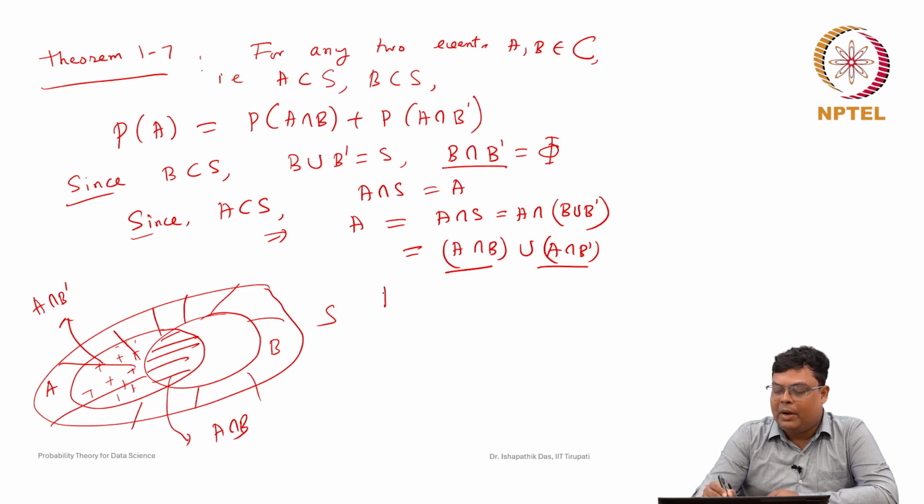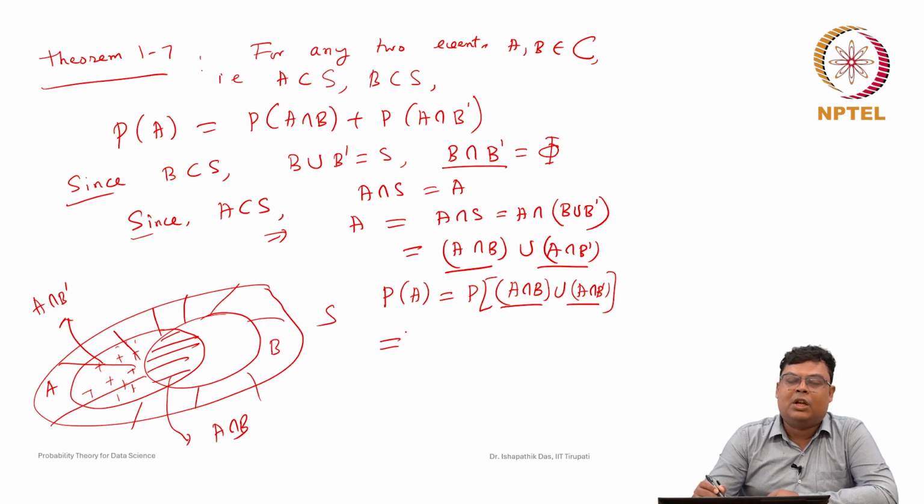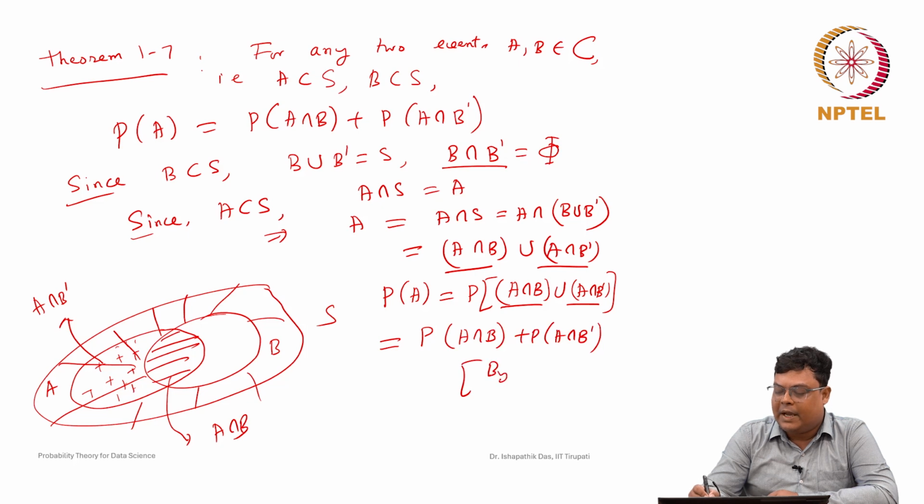So now A can be represented as the union of two disjoint sets, A intersection B union A intersection B complement. Since these are disjoint, by axiom 3, or by Theorem 1.5 where we proved it for a finite collection of mutually disjoint sets, we can add the probabilities.